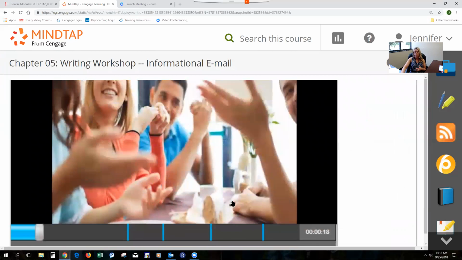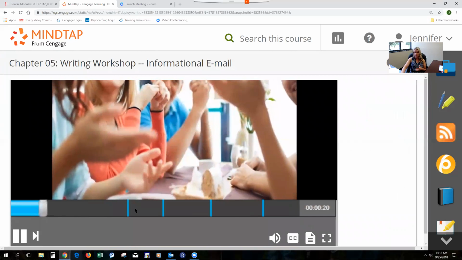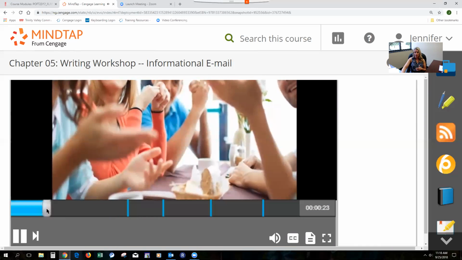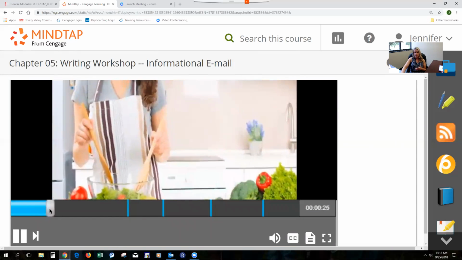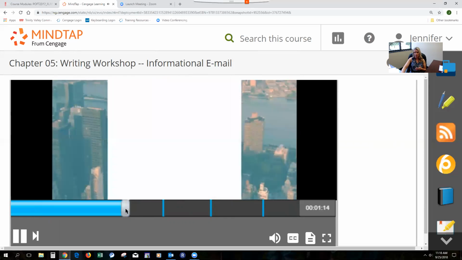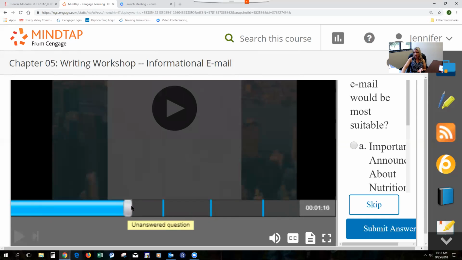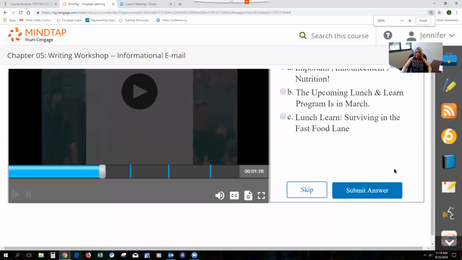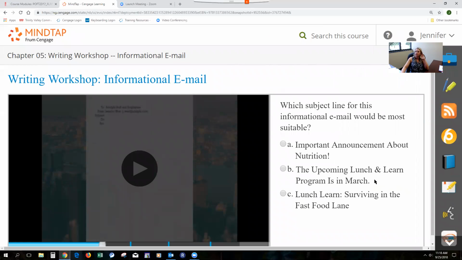You'll notice down here that you have a bar that's moving as you're listening to the scenario, and they continue to talk. As the movie plays, once it gets to that blue bar, it's going to produce a question on your screen. The question for this particular example is, which subject line for this informational email would be most suitable? Depending on what they presented in the video and the circumstance, you're going to choose which headline for the email is most suitable to send out concerning the information they were discussing.